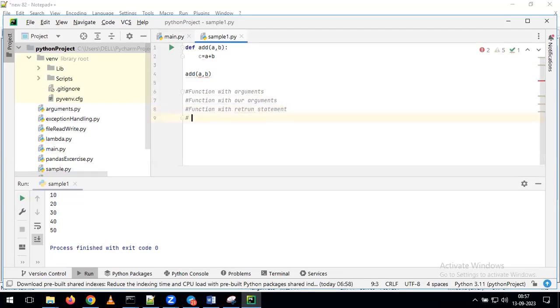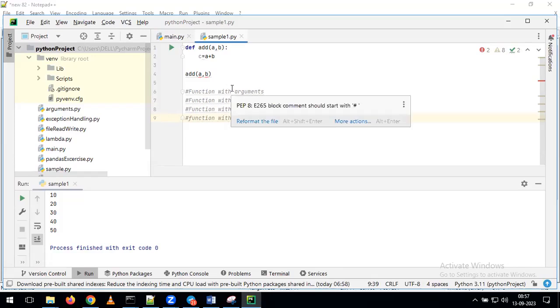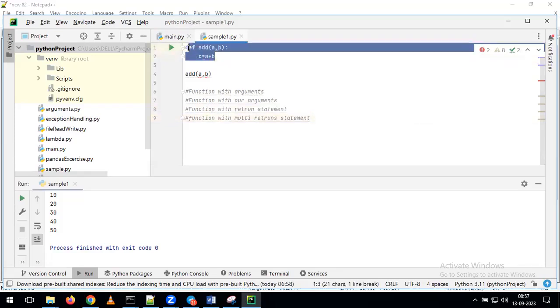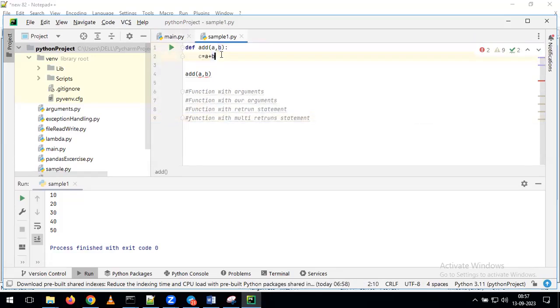One more thing we discussed is function with multi-return statements. So like this, we discussed different topics on top of functions. Now tell me, the function we are writing here, which category does it fall under, with arguments or without arguments? This is our with arguments, since we have given arguments within the function. So we can call this a function with arguments.